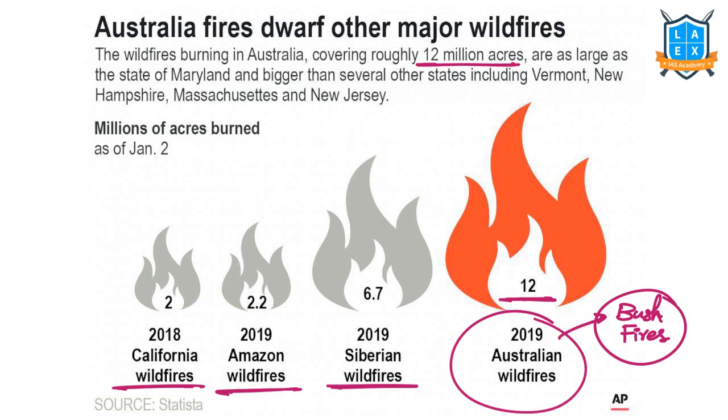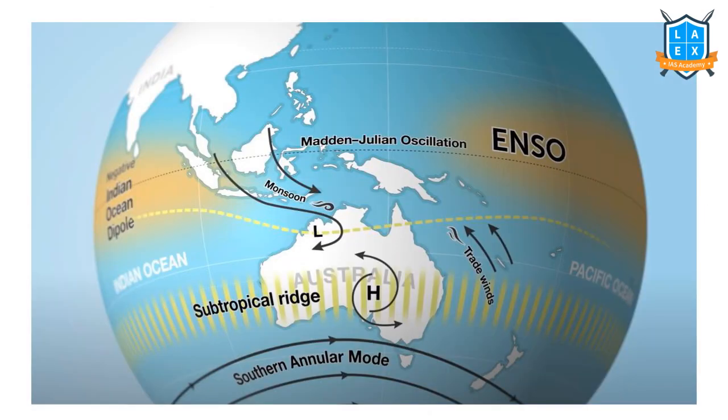This has impacted lakhs of wild animals and the indigenous people living in the forest regions. This has led to pollution. You might have seen various news articles on this, yes or no? What might be the reason? What has caused these high intensity forest fires in the region? There is a term called Southern Annular Mode.